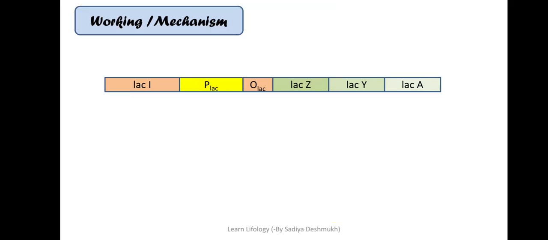Okay, now let's see the working mechanism. Here again the lac operon, you can remember it as IPOZYA. Very simple, very easy to remember, and the sequence is very important, IPOZYA. Okay, so here it can produce an mRNA by transcription, and this mRNA will be translated into a protein that we call the repressor protein.